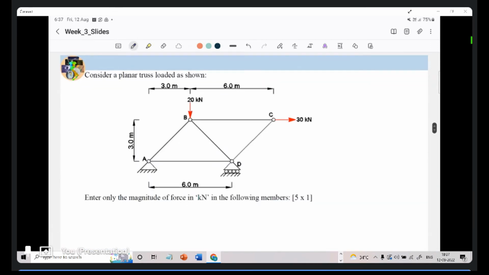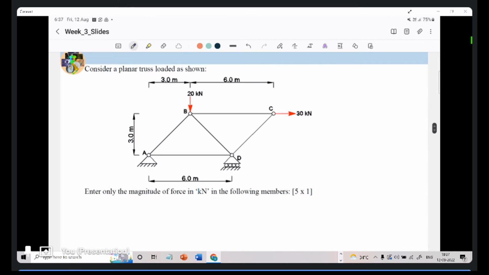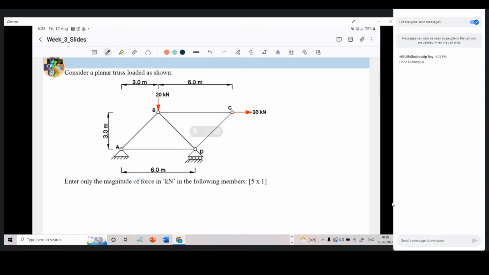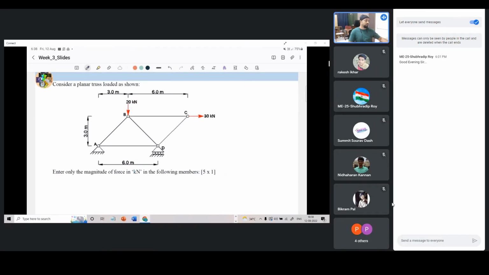So are there any questions regarding this? I hope this concept which we discussed is clear. If there are any questions, I'm happy to take the questions. You can also consider typing it in the chat box in case you have any questions, or unmute, or else we will proceed to the next problem.